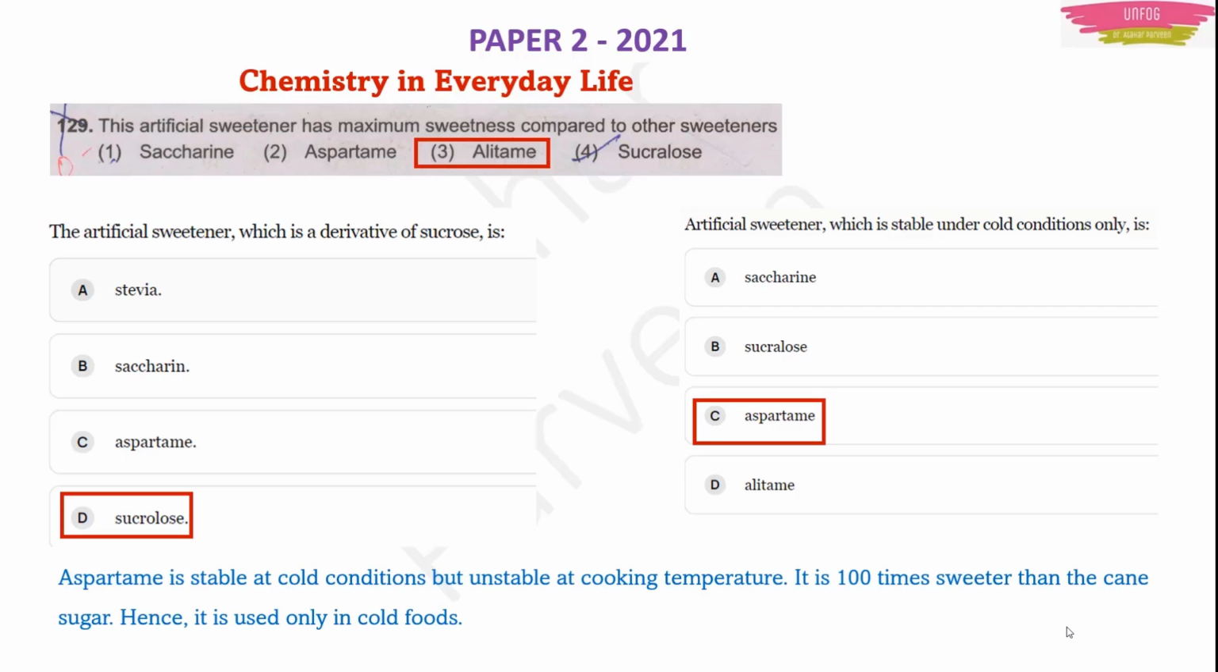So this question was from Chemistry in Everyday Life. The moral of this story is that we should read this chapter very carefully because questions can be asked. In every exam they ask at least one question from Chemistry in Everyday Life. Out of my experience I am telling. So we cannot neglect this chapter.